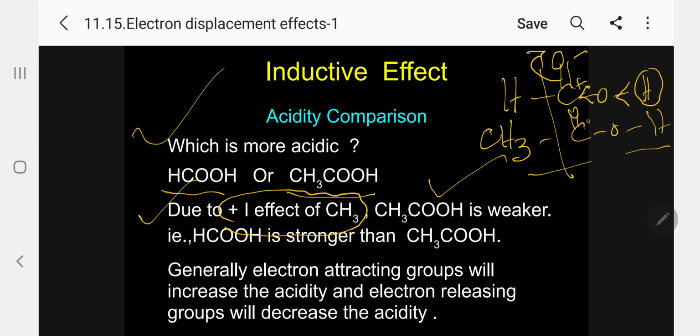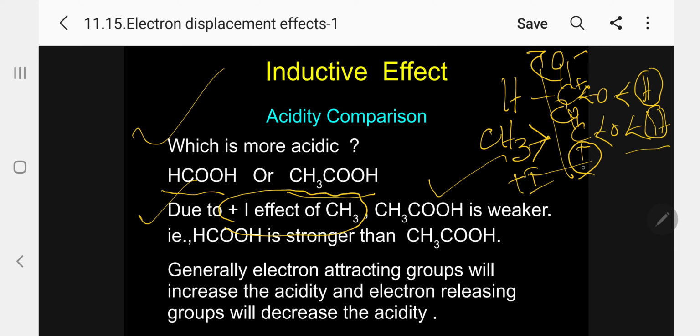The same way here also there is difference. Here again positive, attraction. So this H+ is going. Kindly follow. Both cases the right side is identical. But on the left side, here the methyl group is an electron donating group. So when it is methyl, the plus I group, the positive charge that is developed in the carboxylic carbon is neutralized by the plus I effect of the methyl group.